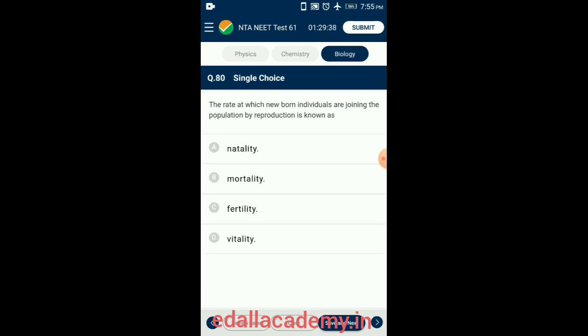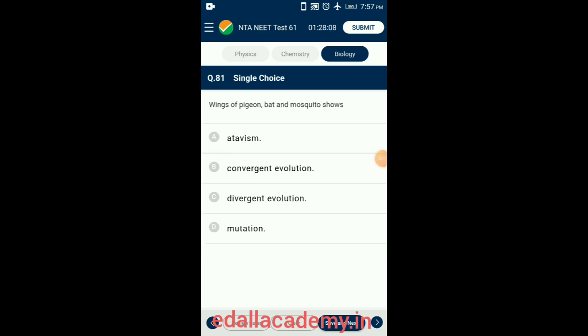Question number 80. The rate at which newborn individuals are joining the population by reproduction is known as. The number of offspring produced per unit of population by reproduction is called natality or birth rate. So the answer is option A, natality. Question number 81.